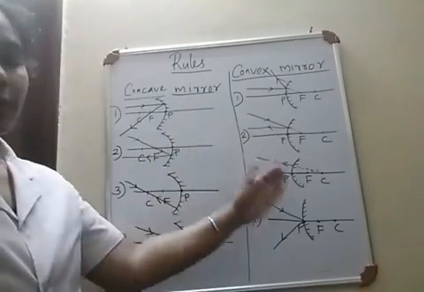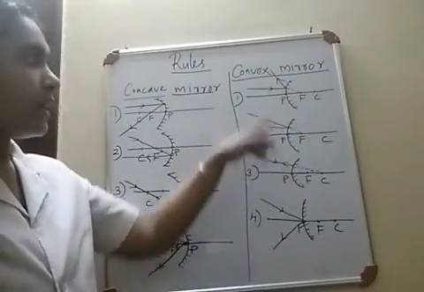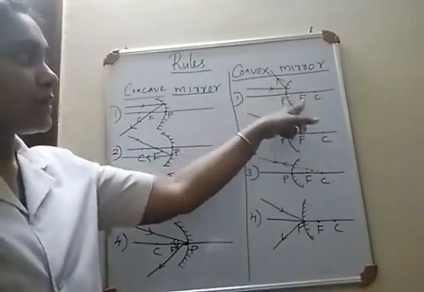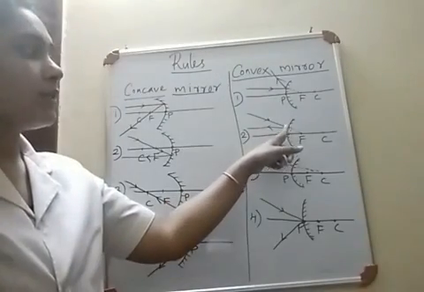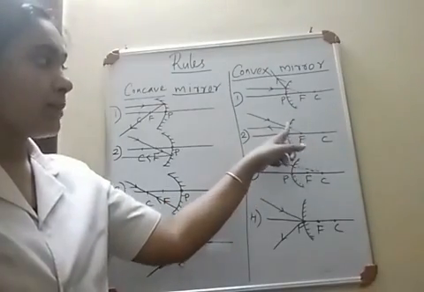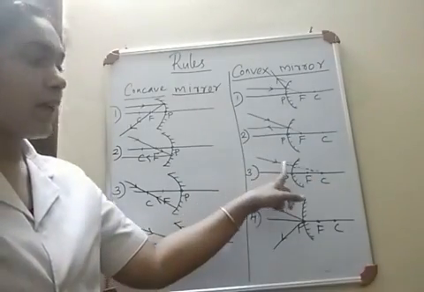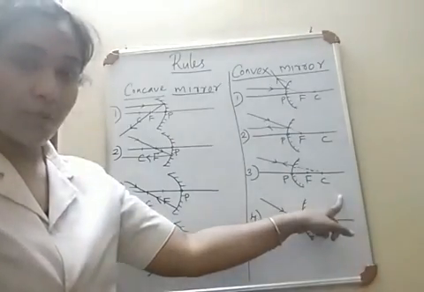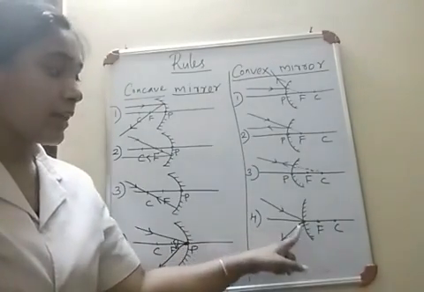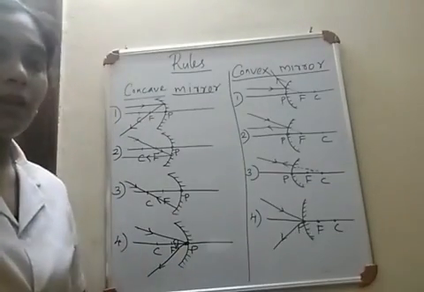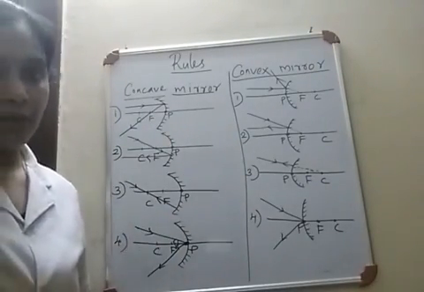And for the convex mirror also, you can find the same rules, but there is a slight difference in the diagram. Here, the reflected ray appears to pass through the focus. Here, the ray incident on the mirror appeared to pass through the focus, but it is reflected parallel to the principal axis. And this is the ray which appears to pass through the center of curvature. It is reflected back along the same path. And this is the ray incident to the pole which is reflected back along the same angle. These four rules are very important.